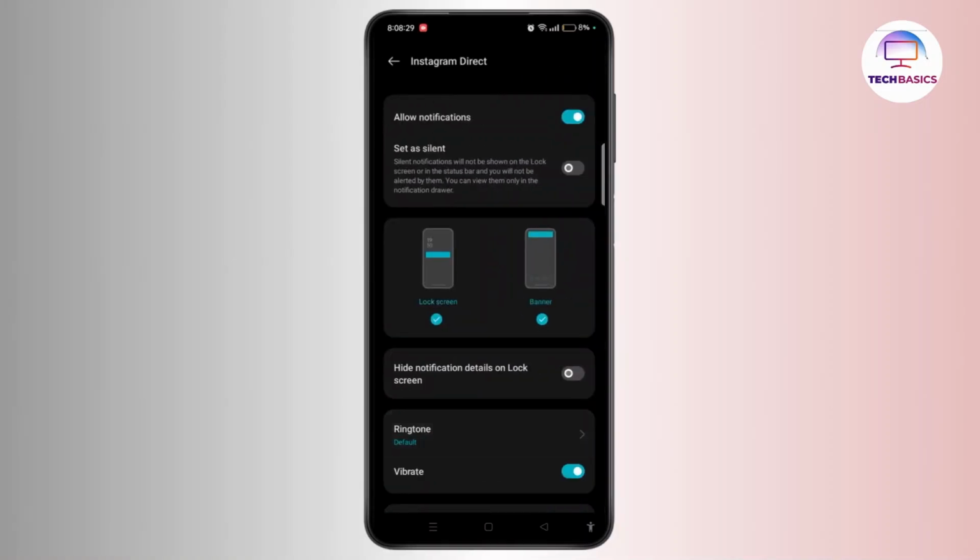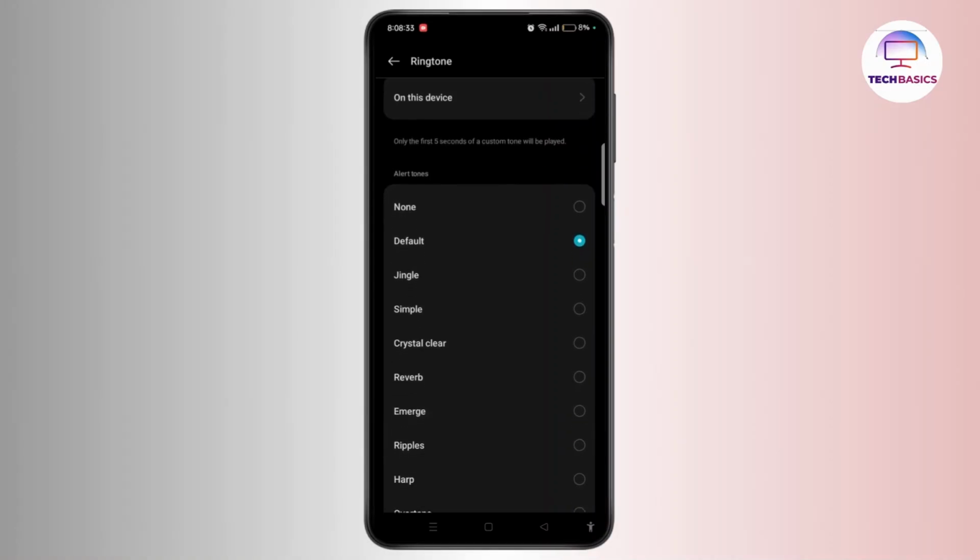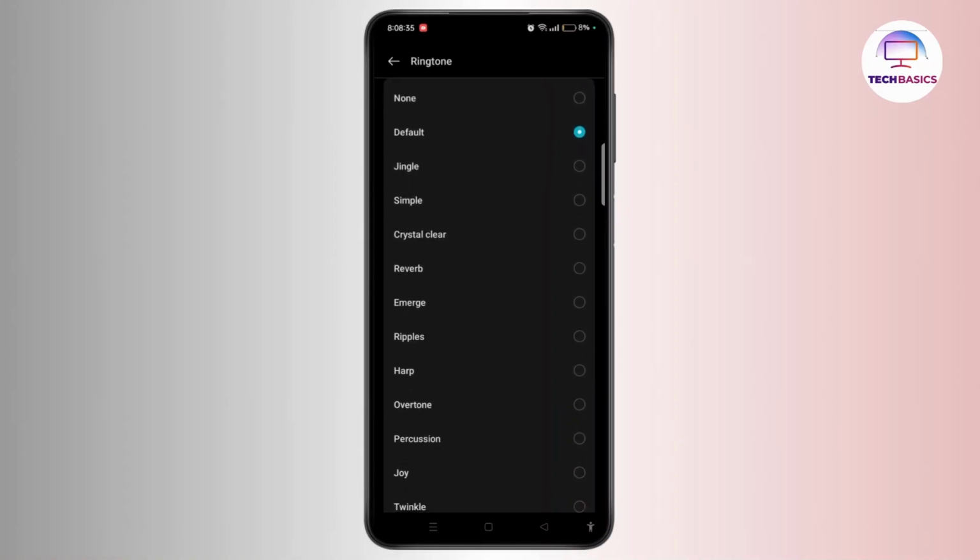Tap ringtone and you can easily choose the custom ringtone or alert tones as well. You can tap on it and easily change Instagram notification ringtone.